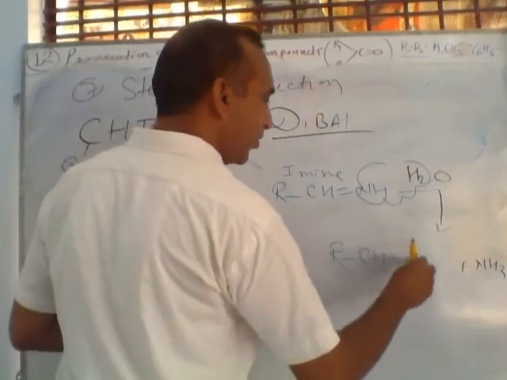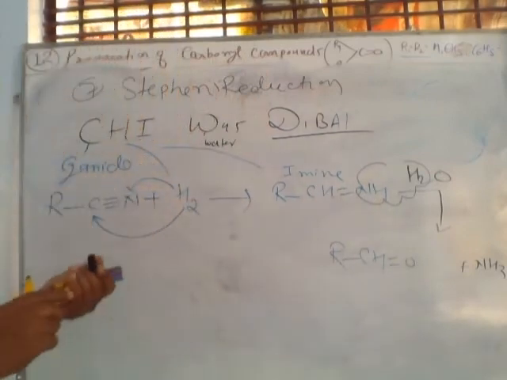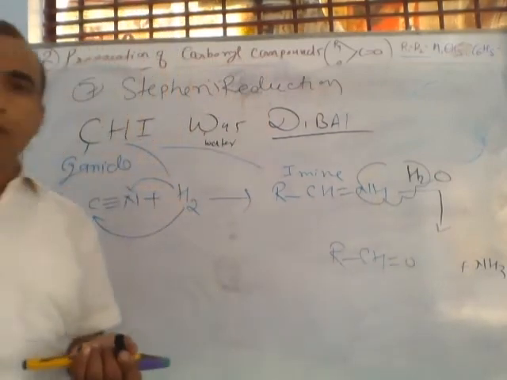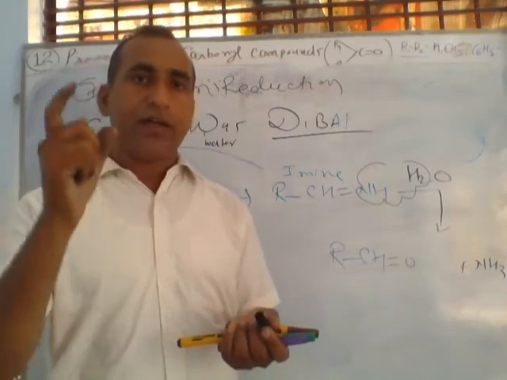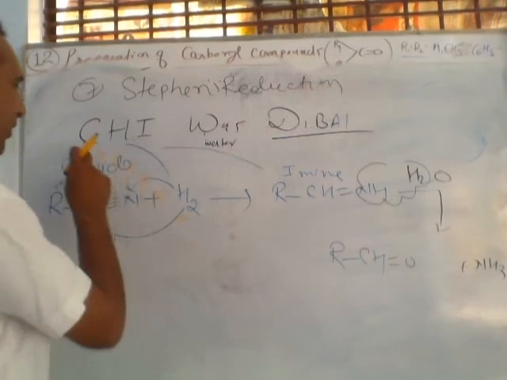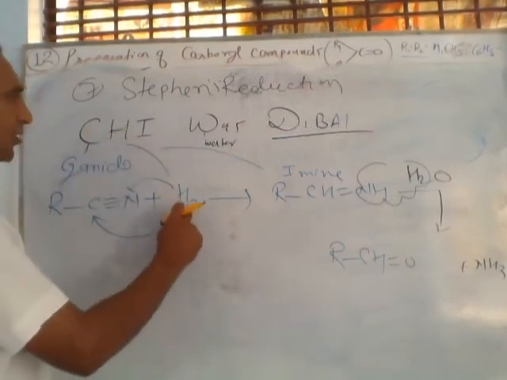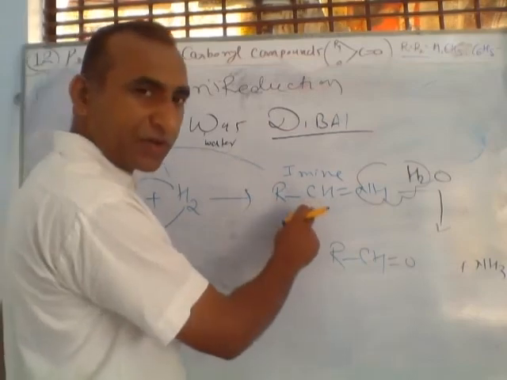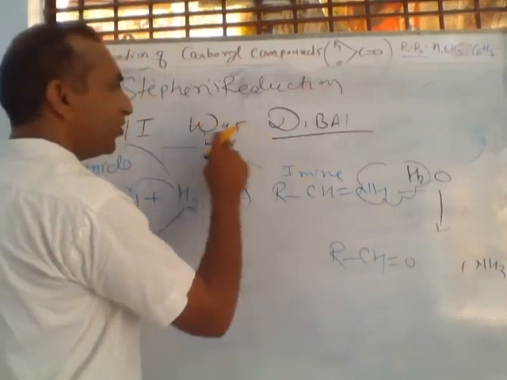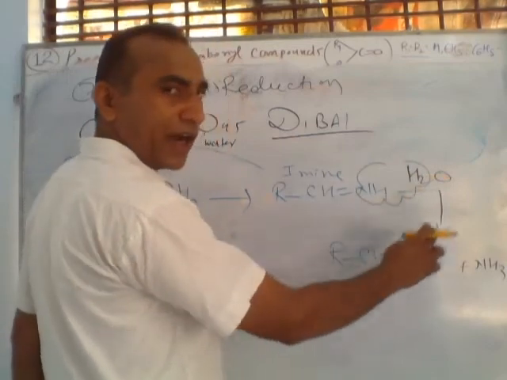RCHO, double bond O. This is aldehyde. So in Stephen reaction we can prepare aldehyde, not ketone. But what is the meaning of other topics? C means cyanide, clear. H means hydrogen. I means imine compound is formed. And W for water. On further hydrolysis, this imine compound gives aldehyde and ammonia.